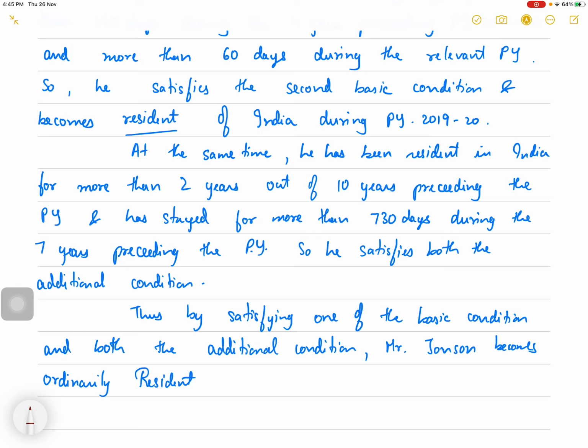At the same time, he has been resident in India for more than 2 years out of 10 years preceding the previous year and has stayed for more than 730 days during the 7 years preceding the previous year. So he satisfies both the additional conditions. Thus, by satisfying one of the basic conditions and both the additional conditions, Mr. Johnson becomes ordinarily resident.